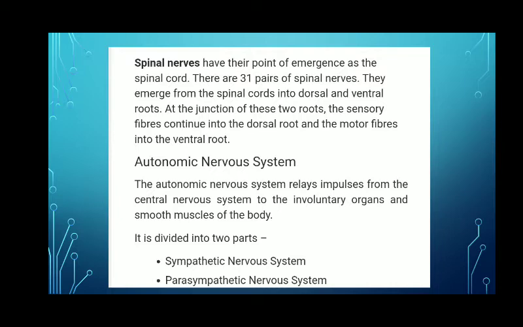In the somatic nervous system, voluntary actions are taken. This system helps us take voluntary actions which are under the conscious control of our brain.